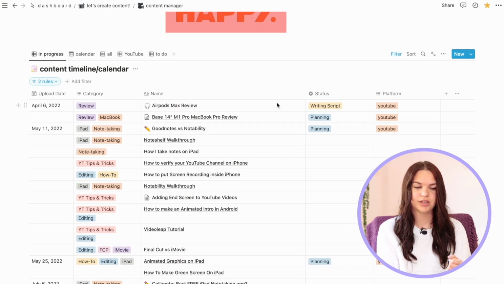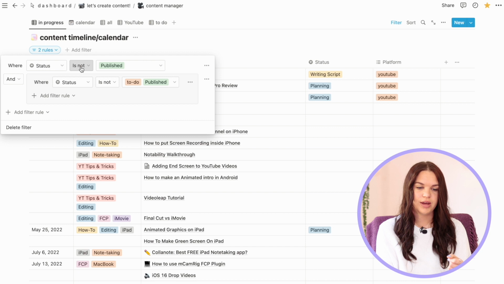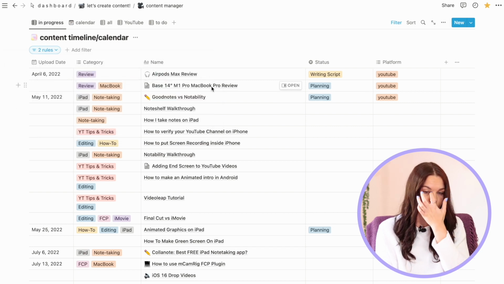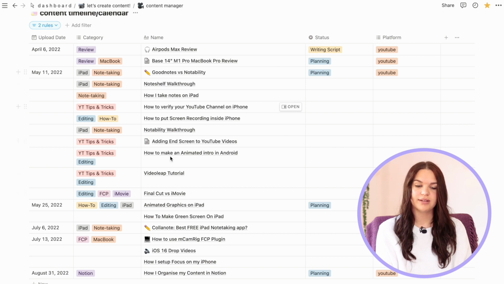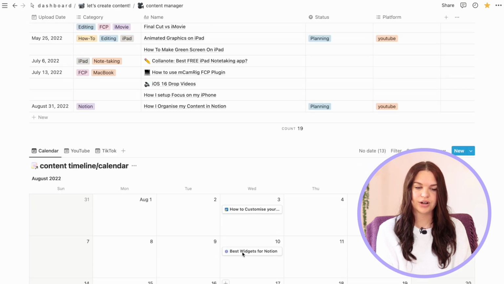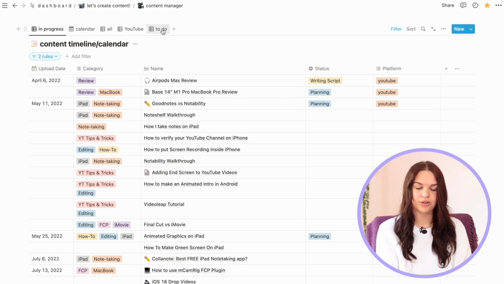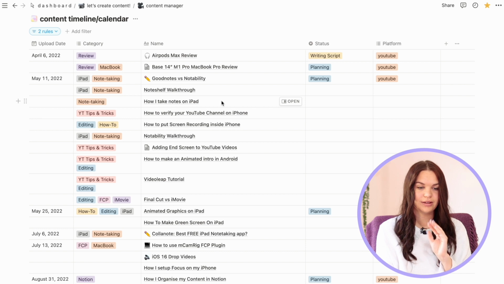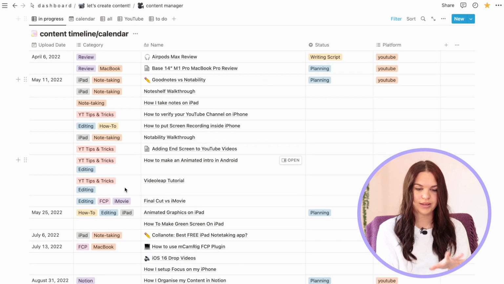So I have filters here that are set to is not published and is not to do. Like I said, I don't want to view my to-dos in this database. I just want to see it on the calendar, and I have a separate section for that. So this is just videos that are not published. That is basically short and sweet of what this view is.